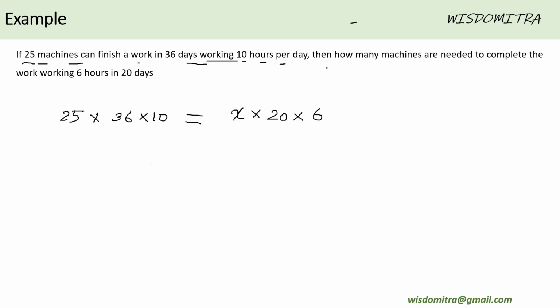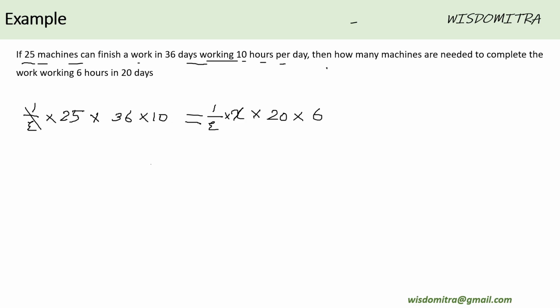The efficiency, that 1 by X thing, or 1 by M, or 1 by E, would be there on both the sides, right? So that machine is taking this particular amount of time to finish the work, multiplied by 25 machines, and this is the duration.